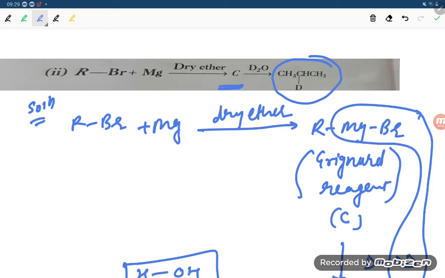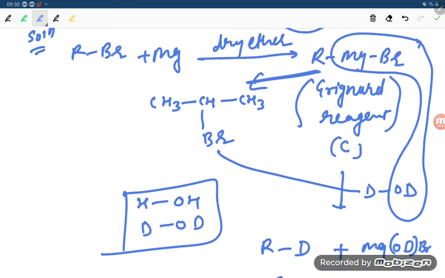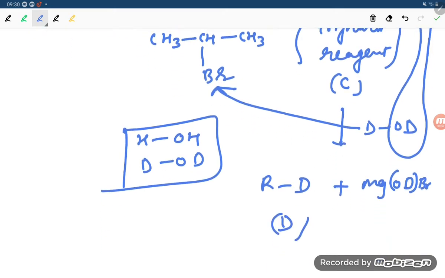That is, here will be the C compound. How can we change the C compound? This C compound will be CH3 CH, and here is CH3, and that place is Br. So this is getting replaced by this D. Okay, so if you are replacing this by D, what product are you going to get?